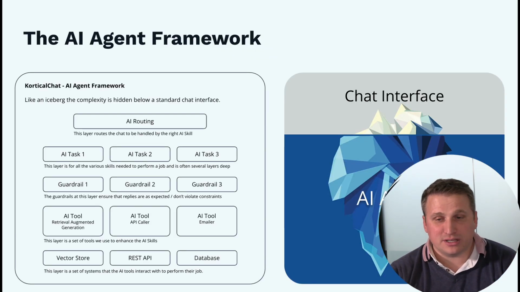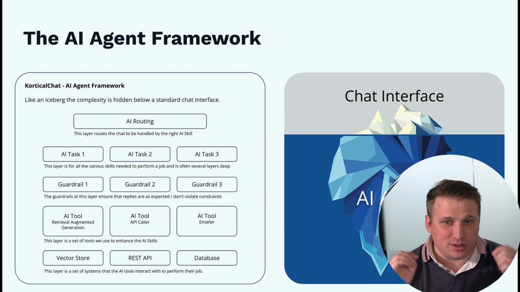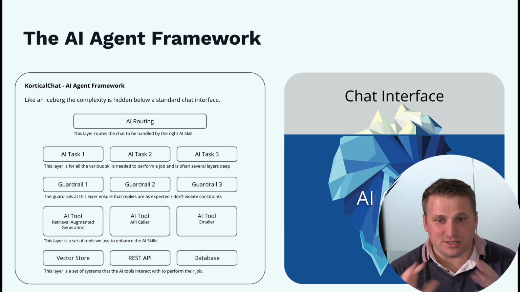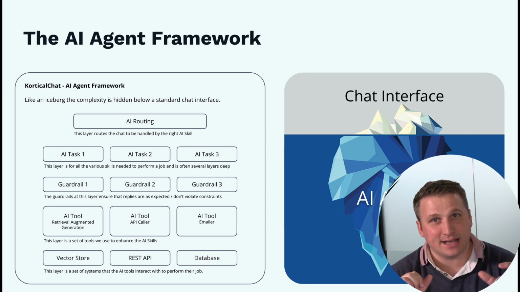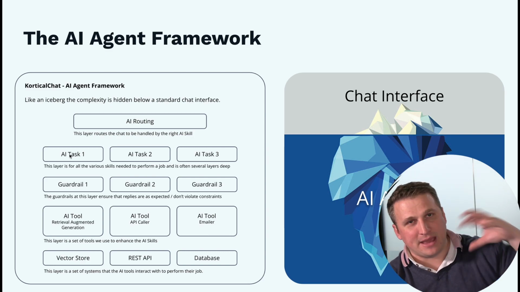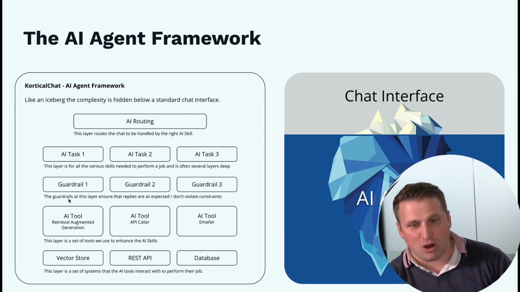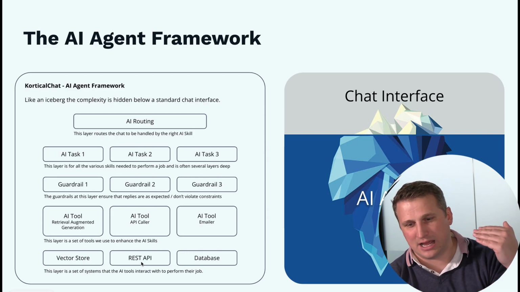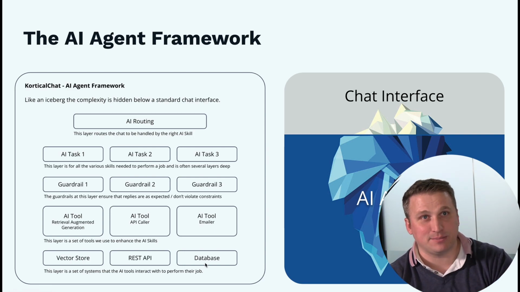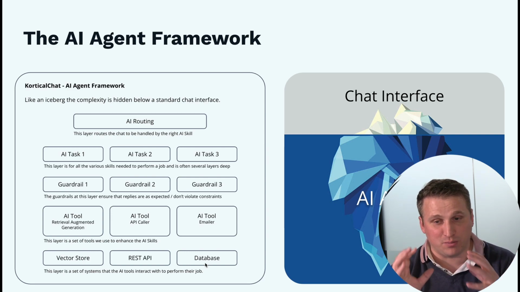And if we put all this together now, we end up with the AI agent frameworks. This is KorticalChat AI agent framework. And what we're doing here is we're taking these tasks that we've created. So we've got this idea of a task, which is made up of these prompt chains with guardrails and tools, and being able to use RAG vector stores and REST APIs and databases to look at various information and do different parts of the job.